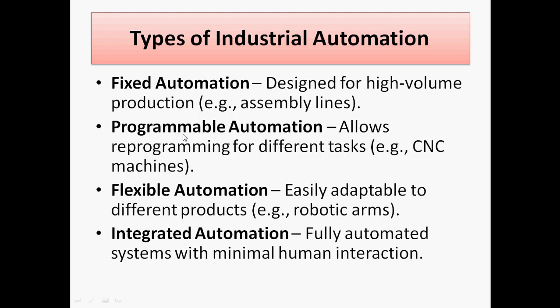In case of programmable automation, it allows reprogramming for different tasks. We can give different tasks and change them at the manufacturing level. An example is the CNC machine.